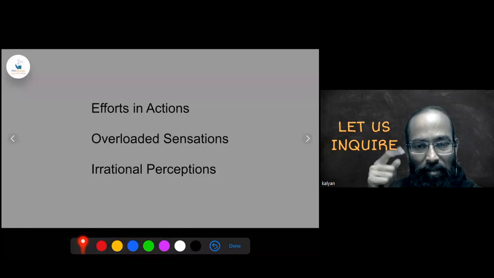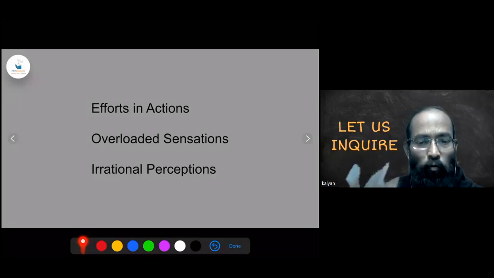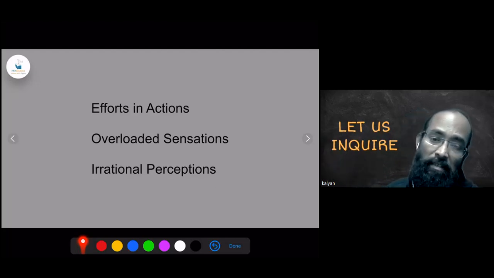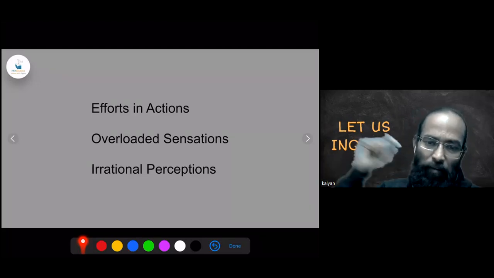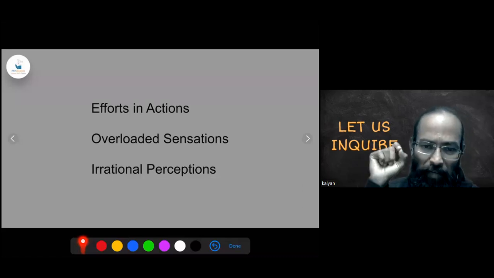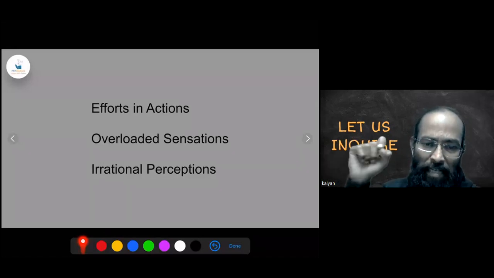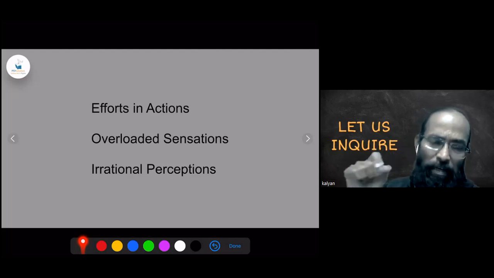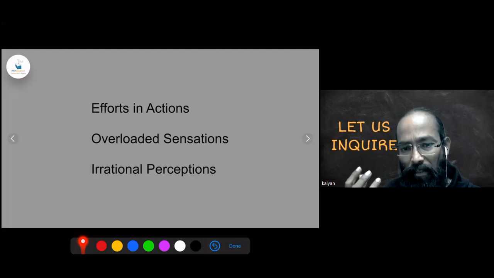So it's a three-way burden. Action-wise it is effort. Sensation-wise it is overload. Perception-wise it is irrational. And irrational perception means again overloaded perceptions also. The brain is dented repeatedly. Every information, every perception coming from the sensation side will have a dent in the brain. So the brain is dented repeatedly, and we actually have a low-powered mind in the bargain.